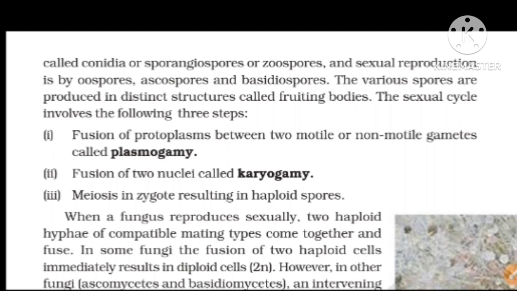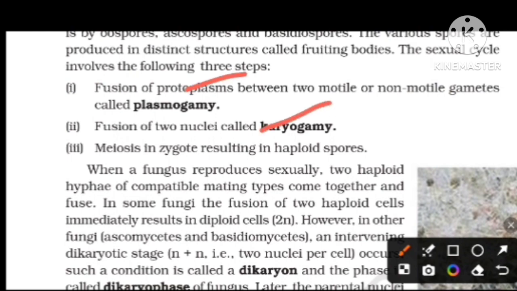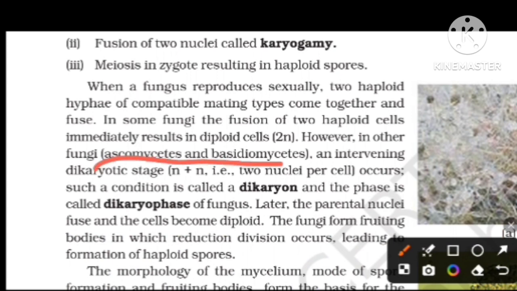Later, parental nuclei fuse and cells become diploid, and the fungi form fruiting bodies in which reduction division occurs, leading to the formation of haploid spores. All three steps can be seen in fungi, but with an exception in Ascomycetes and Basidiomycetes, because these organisms have a dikaryotic phase, two nuclei per cell.